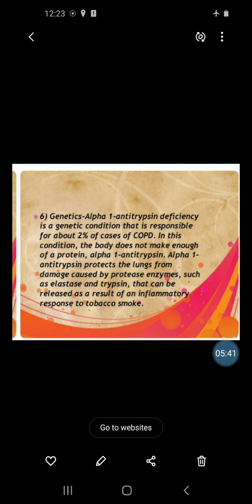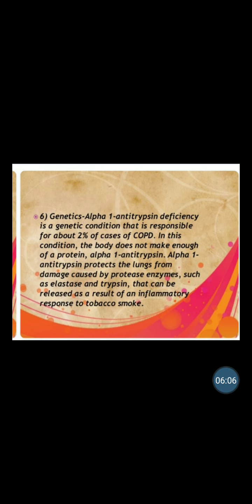The blood is unable to make enough of the protein alpha 1 antitrypsin. Alpha 1 antitrypsin protects the lung from damage caused by protease enzymes such as elastase and trypsin, which can be released as a result of the inflammatory response to tobacco smoke.